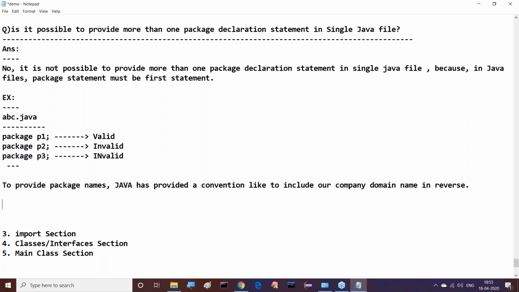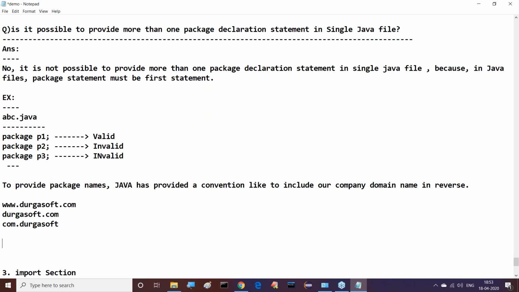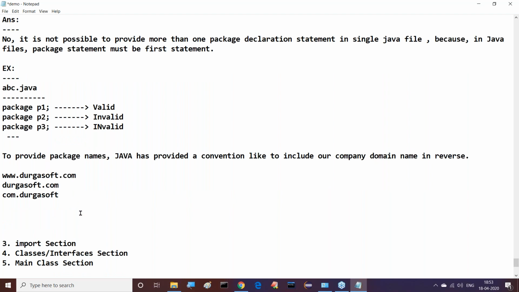Right, sir. First of all, what is our website? For example, I'm working with Durgasoft, so my website name is www.durgasoft.com. Then the domain name is durgasoft.com, and the reverse name is com.durgasoft. Then include this in our package name. We can understand it clearly.